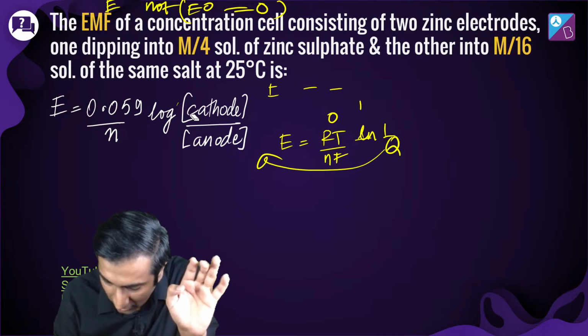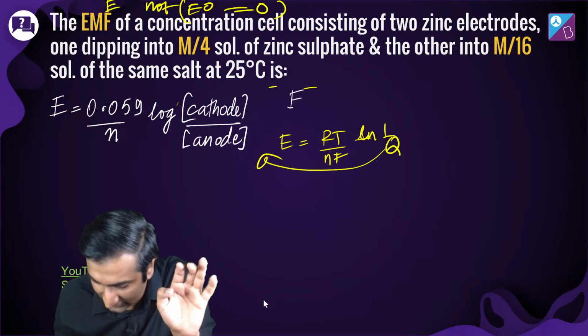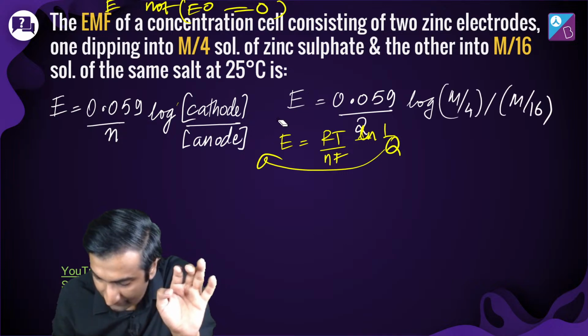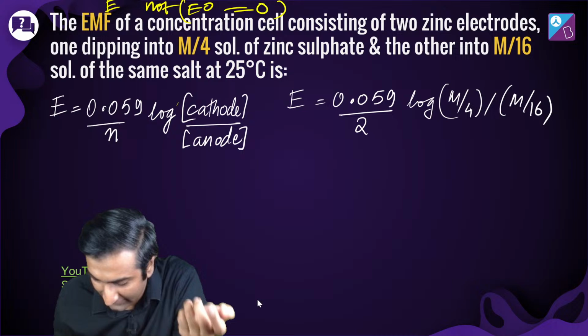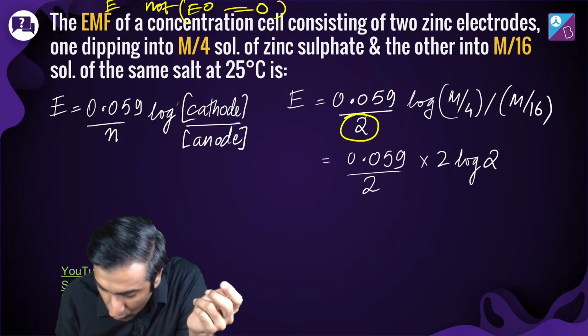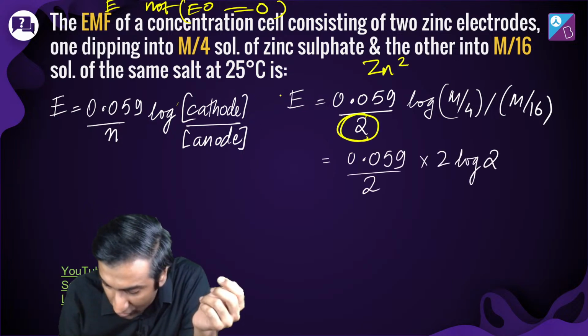ओके, I am going to remove all of this. ये फिर से लिख के अच्छी तरह से लिख देते हैं. ठीक है, कूल. Just do this: M/4 divided by M/16. Remember that यहाँ पे 2 होना जरूरी है, because you're doing this. This is the reaction, right?